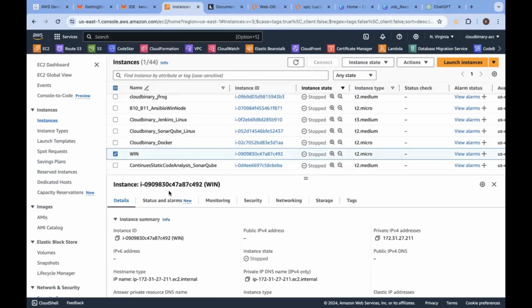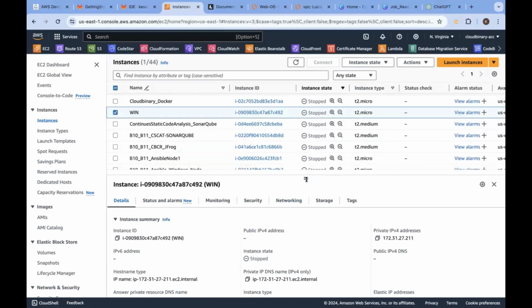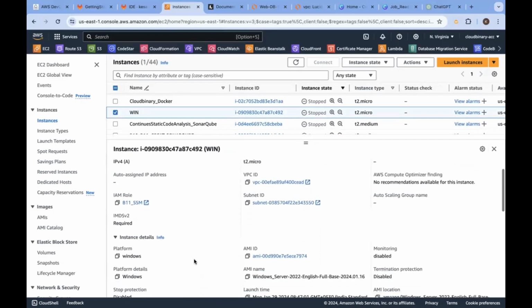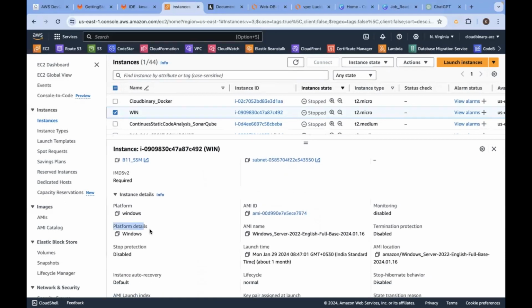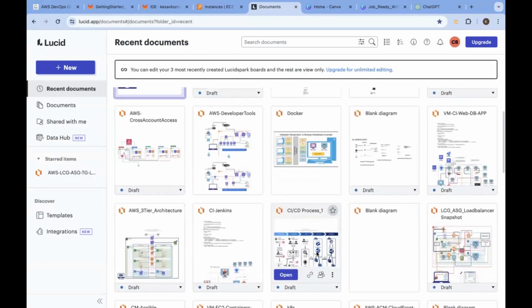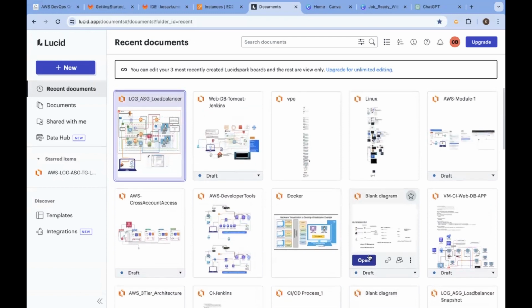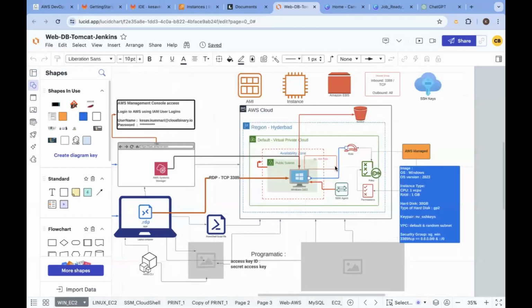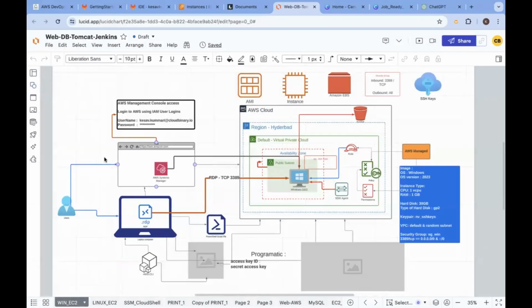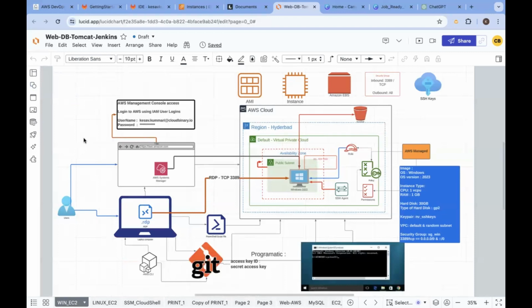Here is a Windows. Scroll. Platform, Windows. And version 2022, Server edition. As part of AWS, using a service called EC2, I would like to take you to the diagram. As a cloud and DevOps engineer in your day-to-day operations, you'll be working with the cloud. As part of the cloud, you'll be dealing with Windows, Linux, and Unix and Mac operating systems. You cannot say no, because whatever the requirement you get, you have to work on it.